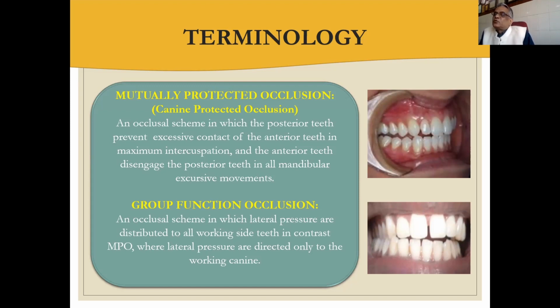And another scheme is group function occlusion, an occlusal scheme in which lateral pressures are distributed to all working side teeth in contact, unlike MPO, where lateral pressures are directed only to the working canines.